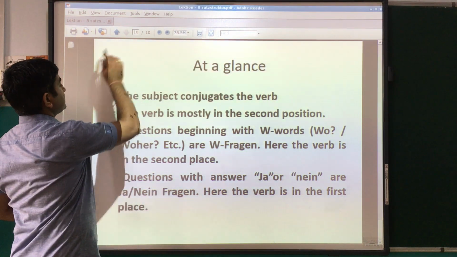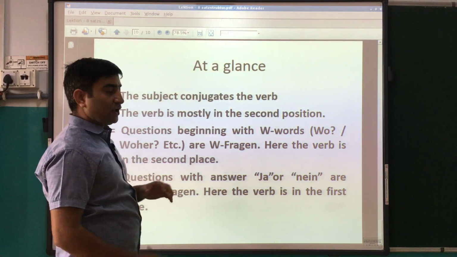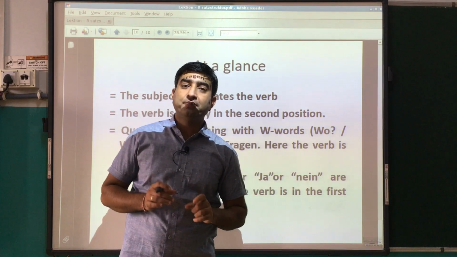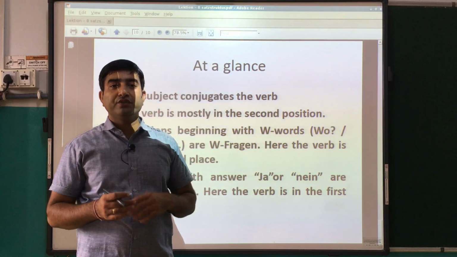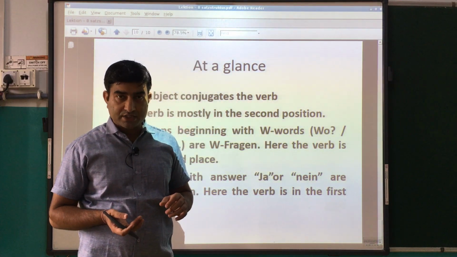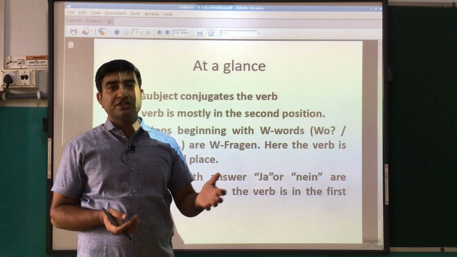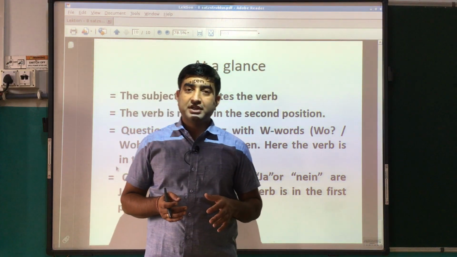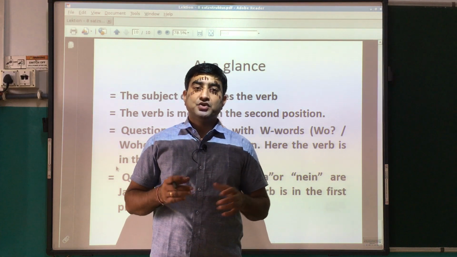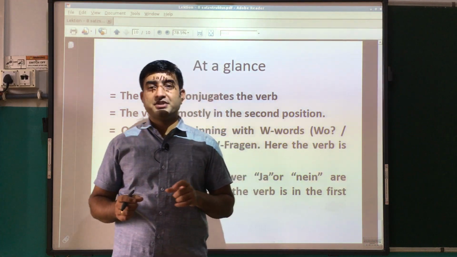So this is all for today. How to make the sentences, what will be the verb position and all, that you have to revise. Once you start making sentences with the Ja Nein questions or with the W questions, then you will learn to use the verb position and the subject and everything.